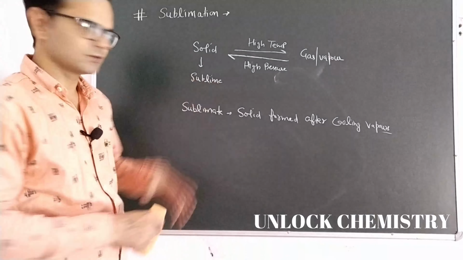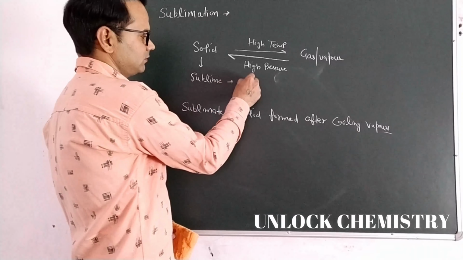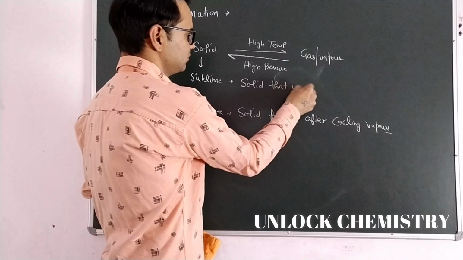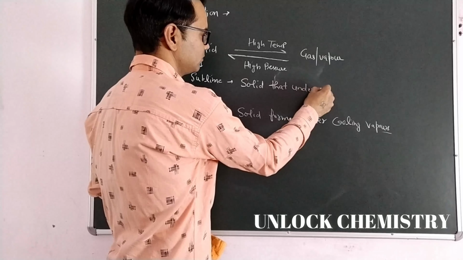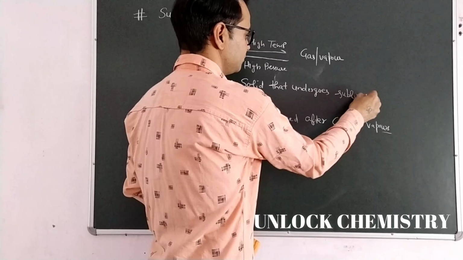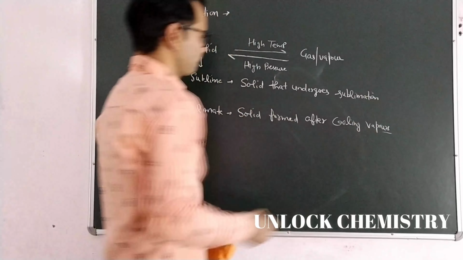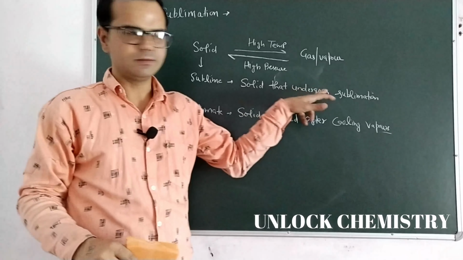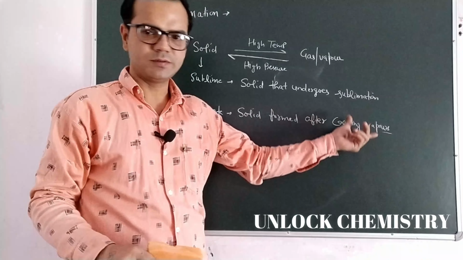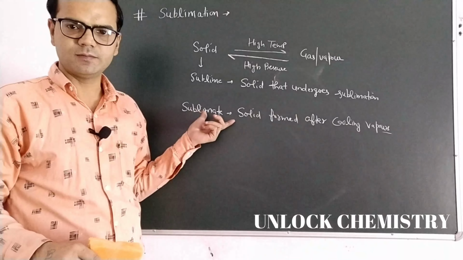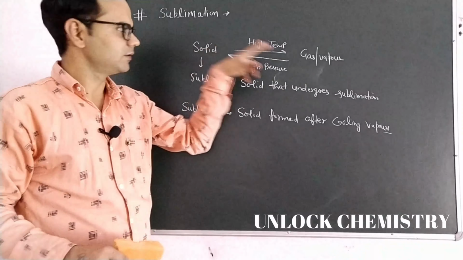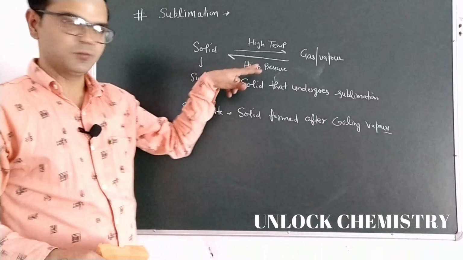But sublime is the solid that undergoes sublimation. Solid that undergoes sublimation, that is called sublime, and the solid formed after cooling down the vapors, that is called sublimate. So forward process is sublimation, but reverse process is deposition.